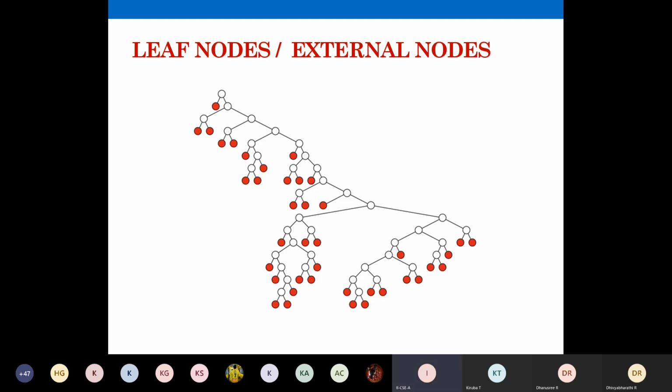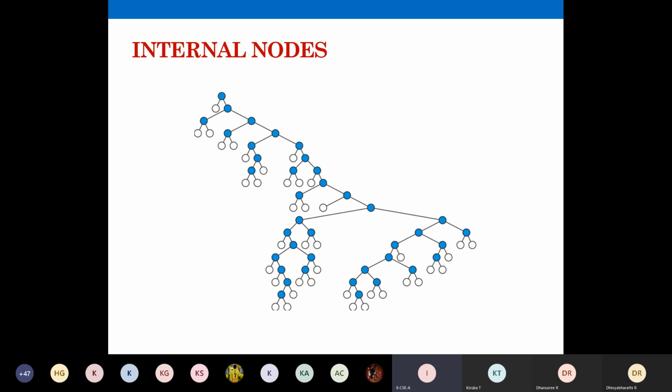to show you the difference between the external node and internal node. All your leaf nodes, they are colored red. They are all external nodes. And all the other nodes apart from leaf nodes, whatever nodes you are having, they are all called internal nodes. Even your root node is also called an internal node. Okay, so your internal node might have branches, but your external node, the leaf node, will not have any outgoing edges or branches.